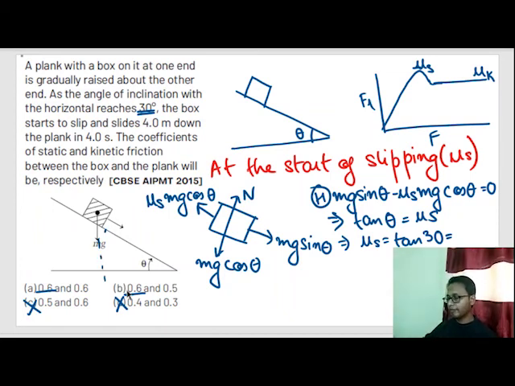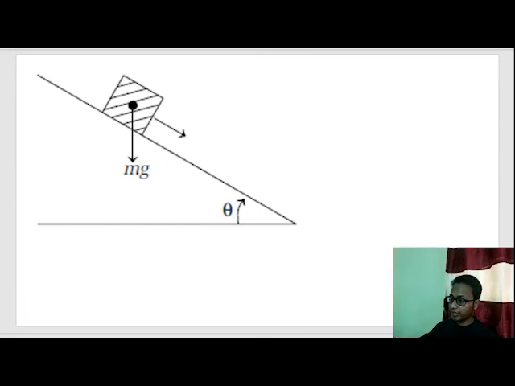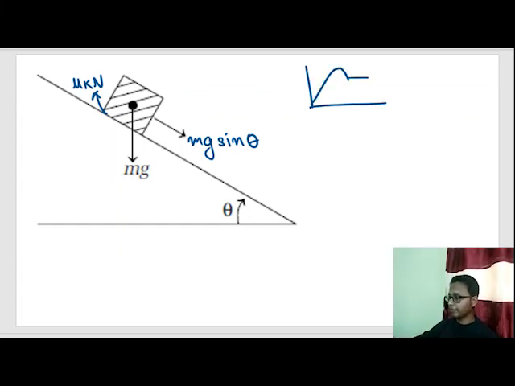This angle is nothing but 90 minus theta, written as theta dash. Now let's see what is happening out here. This was mg sin theta, and out here was mu k N. When the body started slipping, the value of friction force would be mu k N, since the coefficient of friction would be mu k.